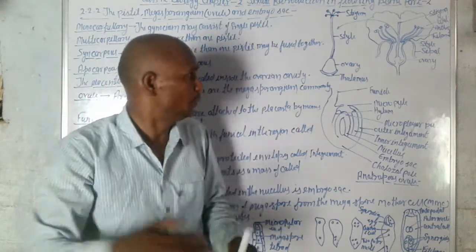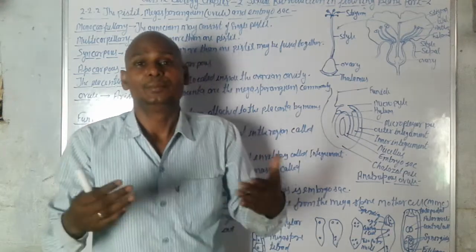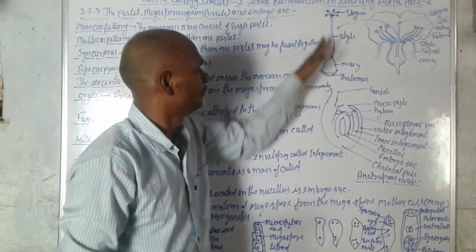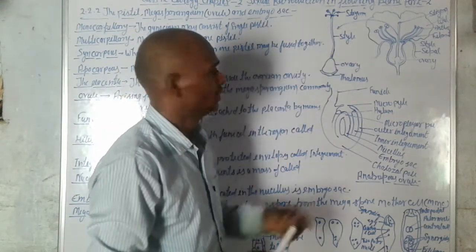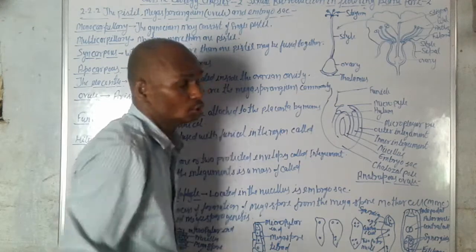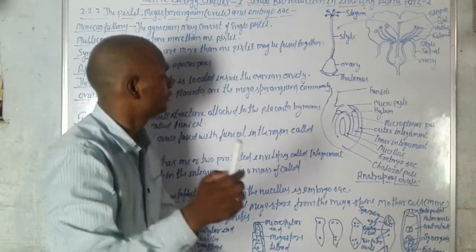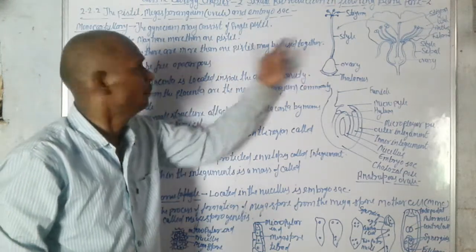If a gynoecium has only a single pistil, it is monocarpillary.